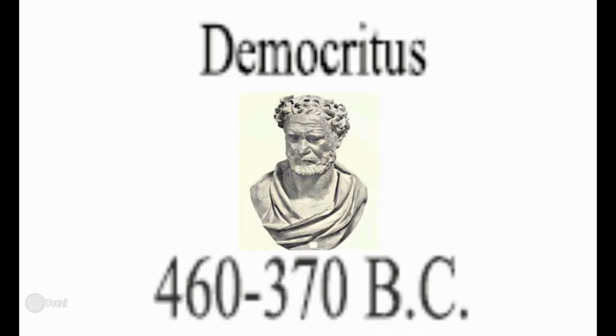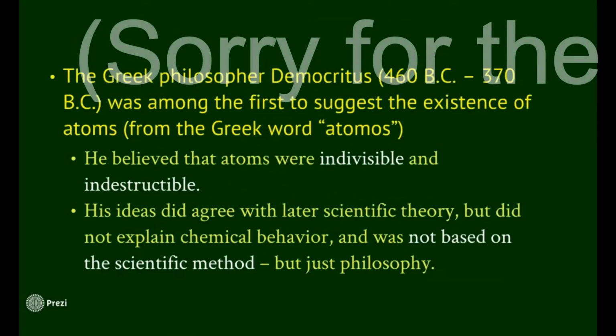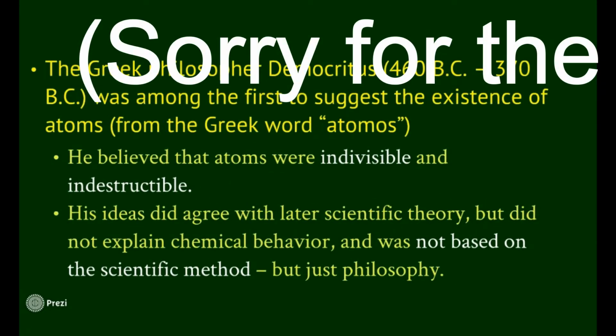So first off, we're going to talk about Democritus. He's within this BC area, so it's not too ancient. We can go further back, but we're going to start here. So Democritus, ancient Greek, really did not do any scientific evidence, but he did come up with the name. No, I will not ask you anything about dates, so you don't really have to worry about the dates. This is not history class. Now, a history teacher might.